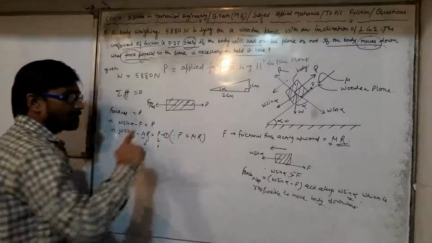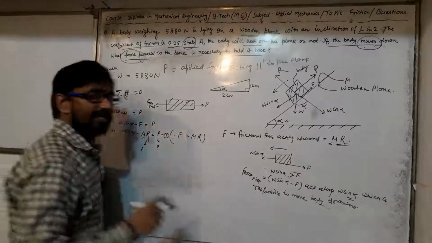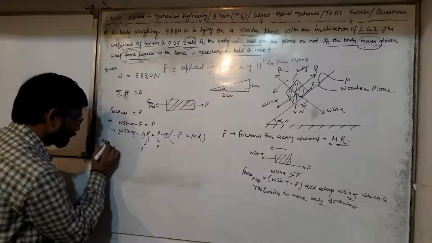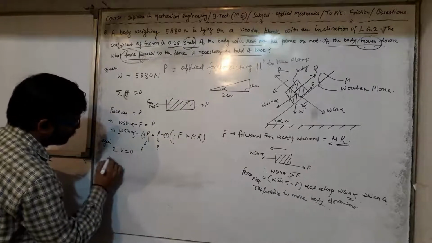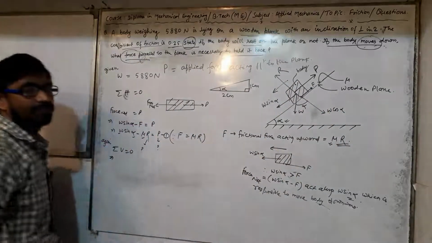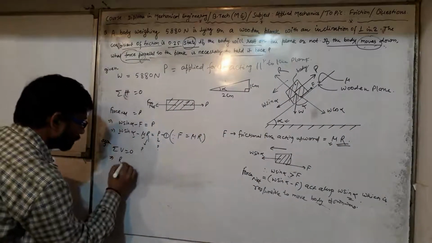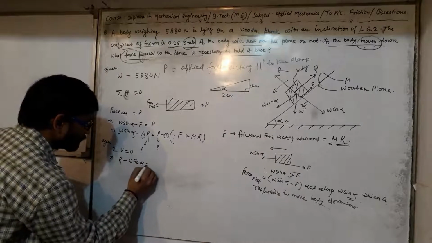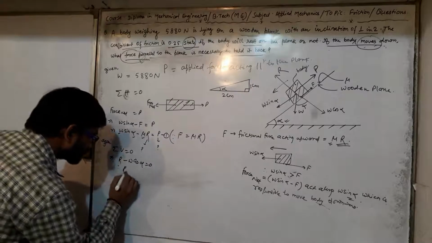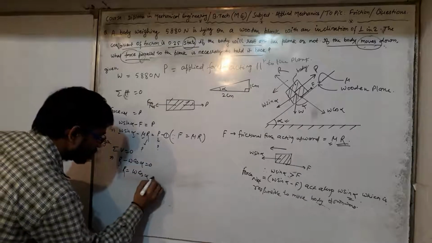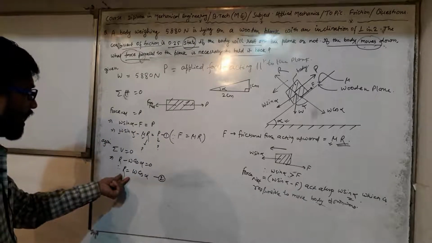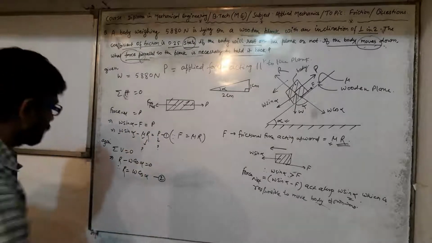Now if we apply the summation of all vertical forces equal to 0, R is acting in upward direction and W cos alpha is acting in downward direction. So R minus W cos alpha is equal to 0. We can say definitely R value is nothing but W cos alpha. Let us say it is equation 2. Put the value of R from 2 into 1.